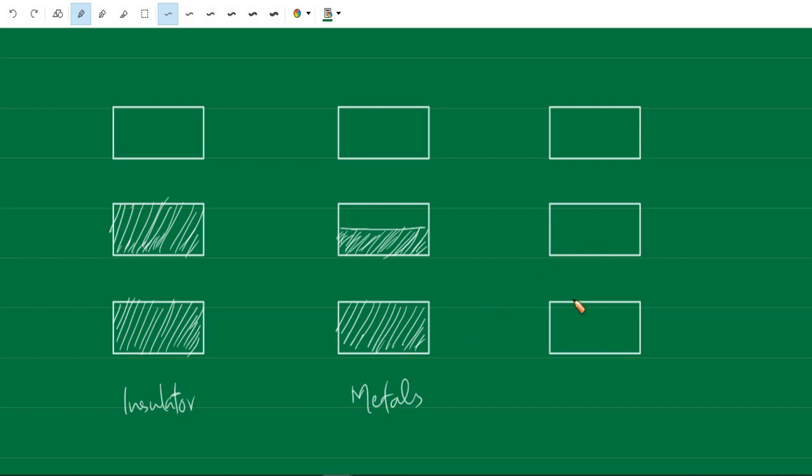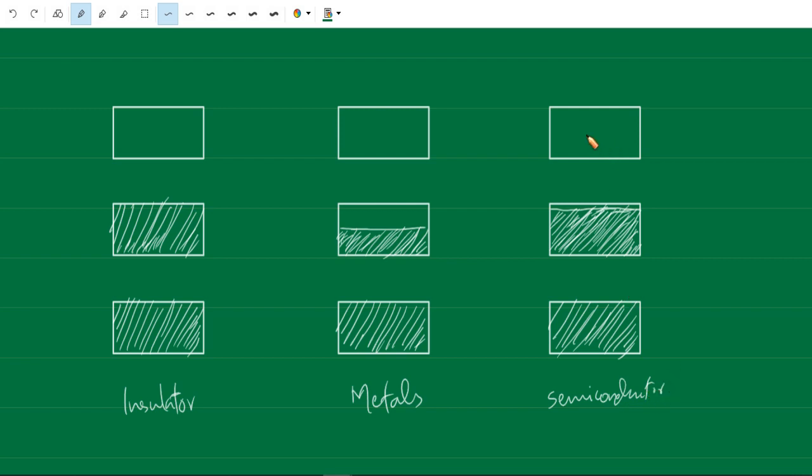And in some crystals, the first band is completely filled. The second band is almost filled, but not completely filled. So in such crystals, there is limited freedom for electrons to move, and these are called semiconductors.